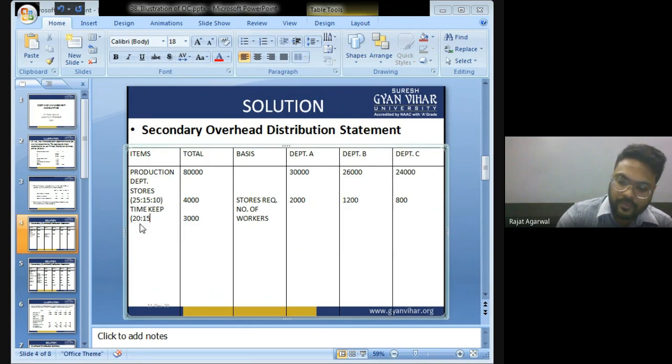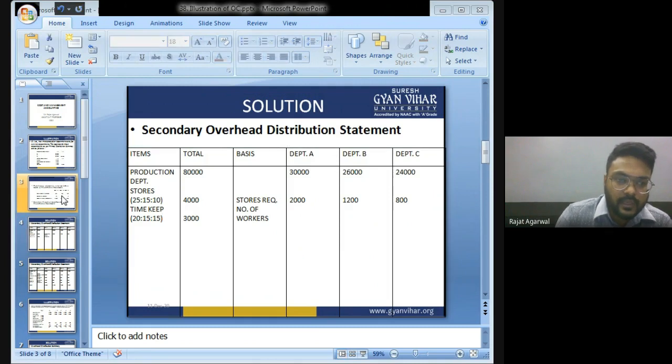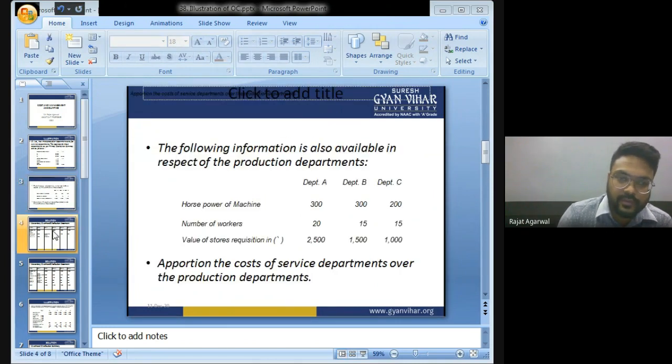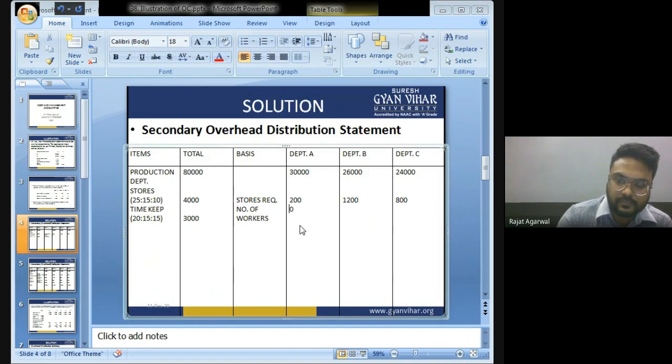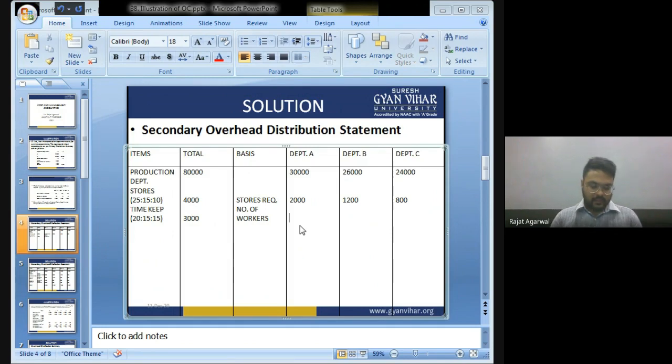Ratio of number of workers is 20, 15 and 15. Let us distribute this. 3,000 divided by 50 into 20: 1,200, 900, 900.